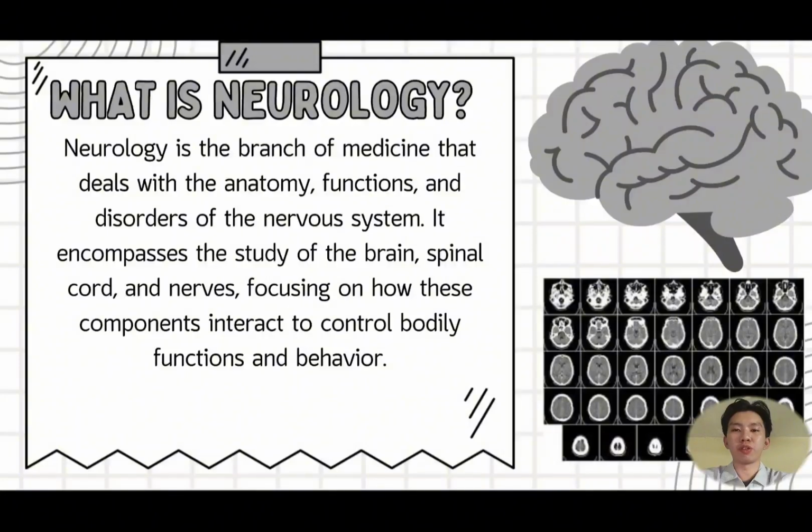The specialist that I take is neurology, and today I'm going to talk about the nervous system. So, what is neurology? Neurology is the branch of medicine that deals with the anatomy, functions, and disorders of the nervous system. It encompasses the study of the brain, spinal cord, and nerves, focusing on how these components interact to control bodily functions and behavior.